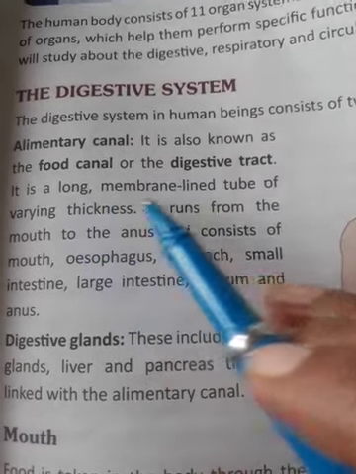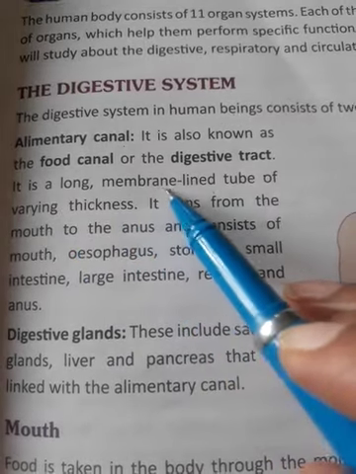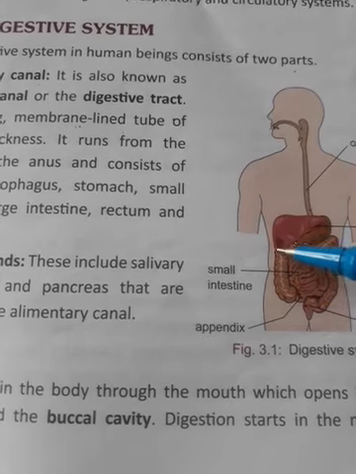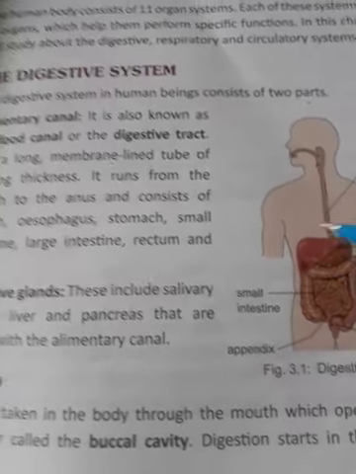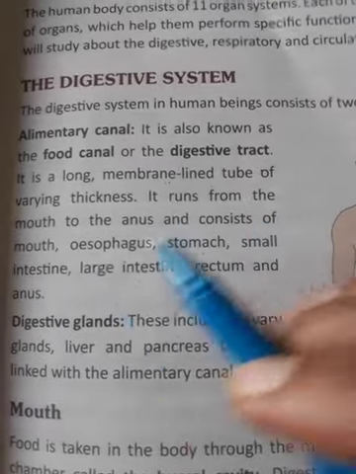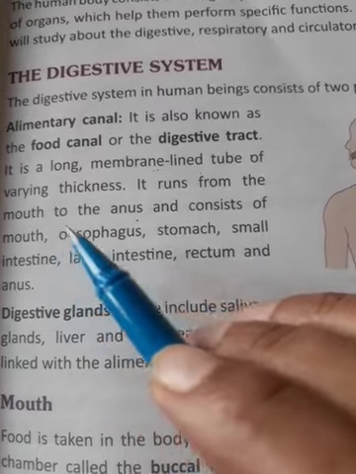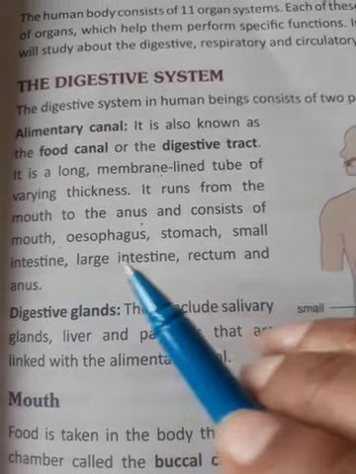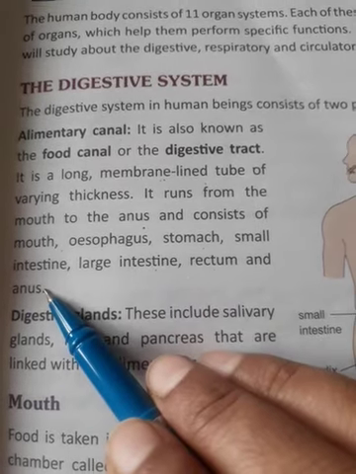It is a long membrane-lined tube of varying thickness. Long, and membrane-lined means some kind of membrane, a thin sheet, is there inside this tube. It runs from the mouth to the anus and consists of mouth, esophagus, stomach, small intestine, large intestine, rectum and anus.